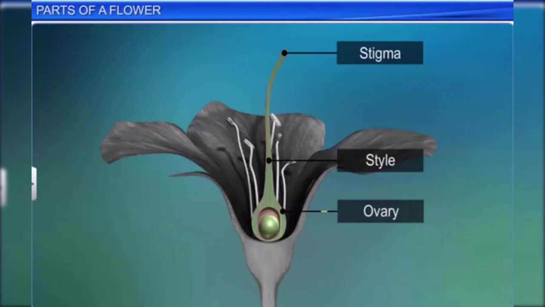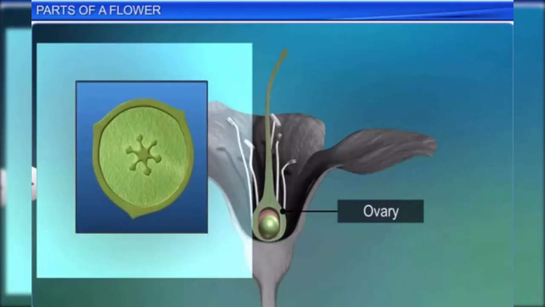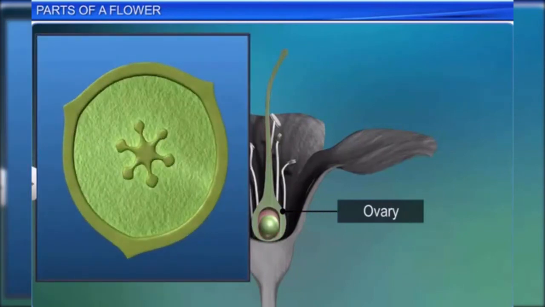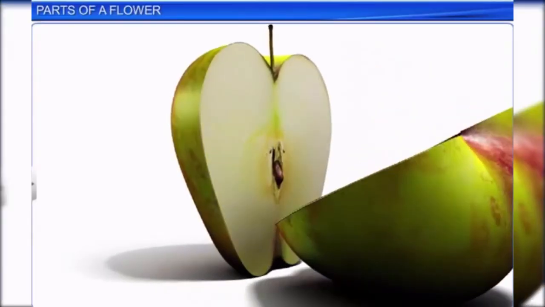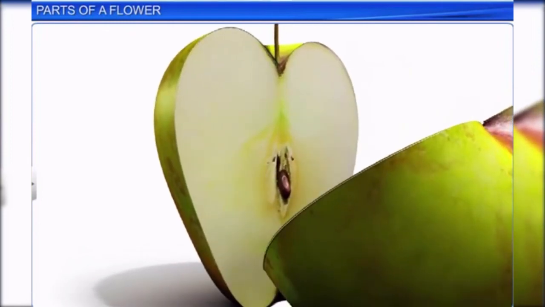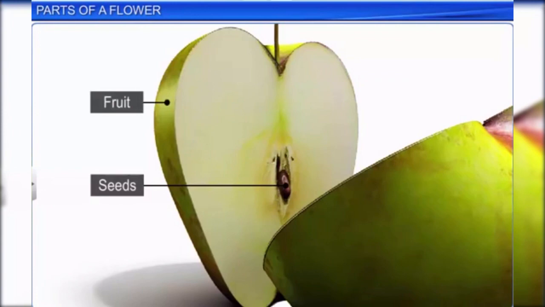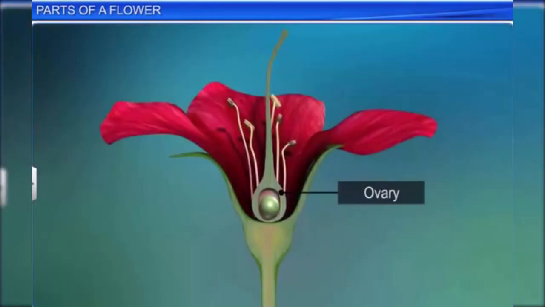An ovary is the enlarged basal part and bears one or more ovules, which are attached to a placenta that is soft and flat. Once fertilization takes place, the ovules form the seeds and the ovary develops into the fruit. The arrangement of ovules within an ovary is called placentation.